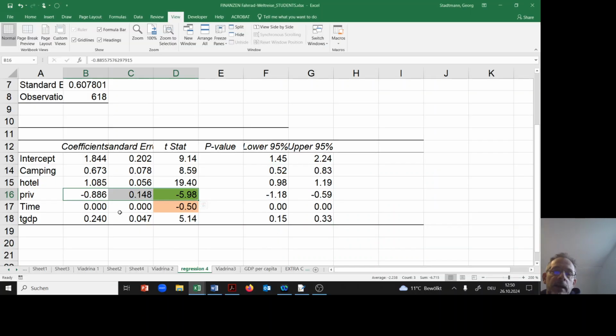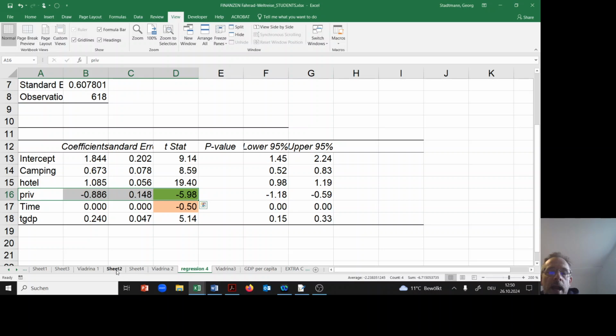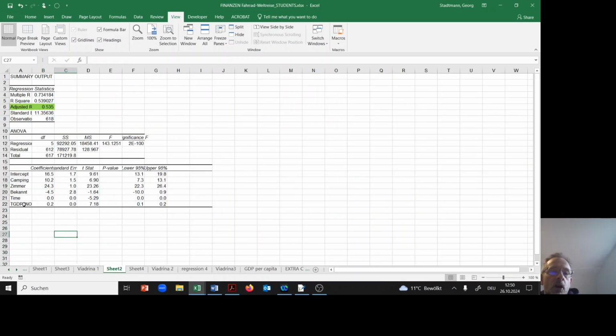In the previous regressions this coefficient here was insignificant and now it becomes significant. I don't want to get deeper into this discussion of why, because we don't have too many observations for this incidence here.